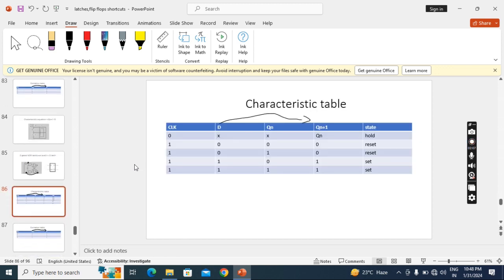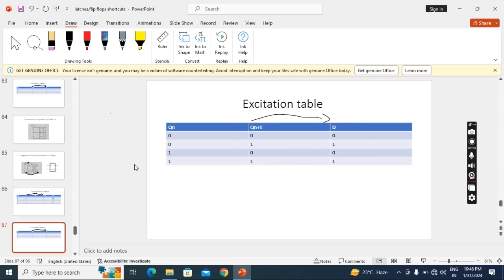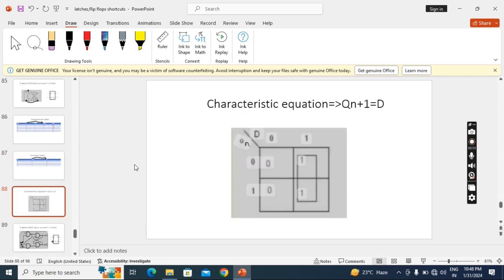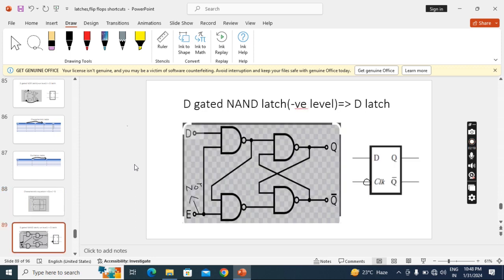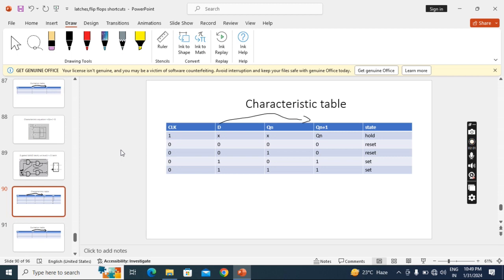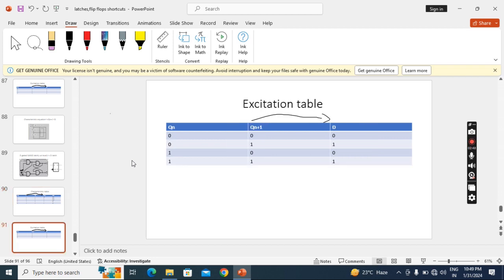Now characteristic table will be same as the previous. Excitation table will be same as previous. Characteristic equation also will be same as previous. Now we'll see with NAND negative level. Negative level means you just here have to connect inverter. In the symbol you have to keep bubble here. Characteristic table, simply here these clock values we will change. Here previously 0, now it will become 1. Here these all become 0, previously all are 1s. This is the only change. Everything same.